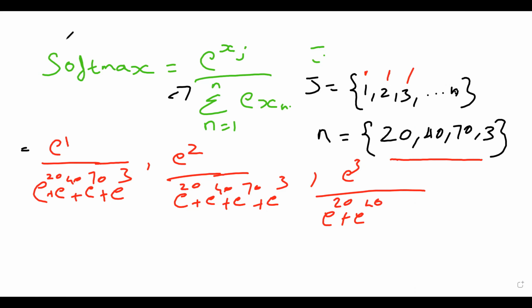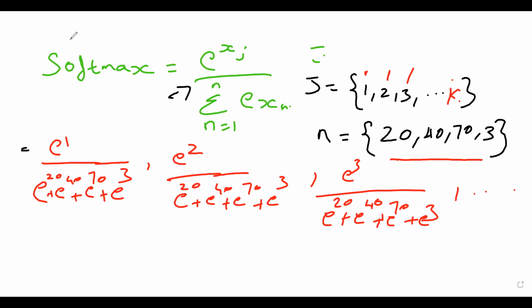So e power 40 plus e power 70 plus e power 3. As it will be going till the nth value, we'll not take this as n, we'll take this as k, otherwise it will be confusing. So the j value will be going from 1 to the kth value. We have only 5 values, correct? So like this it will be going till the kth value.